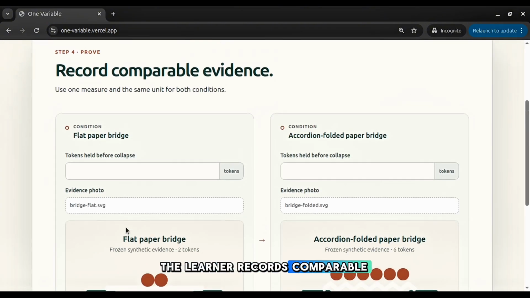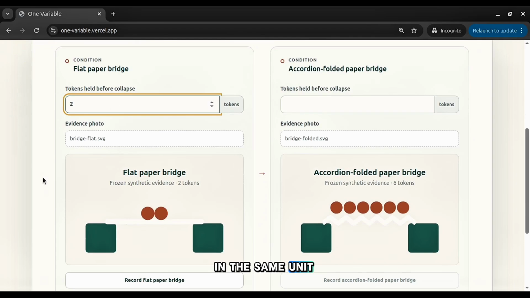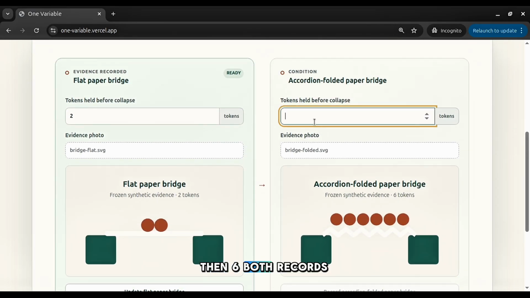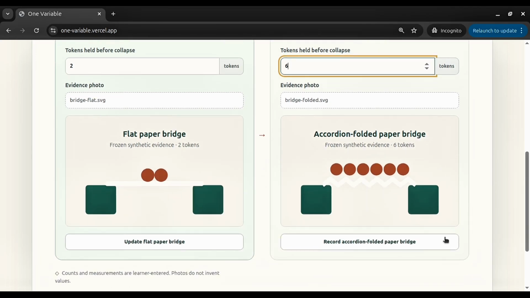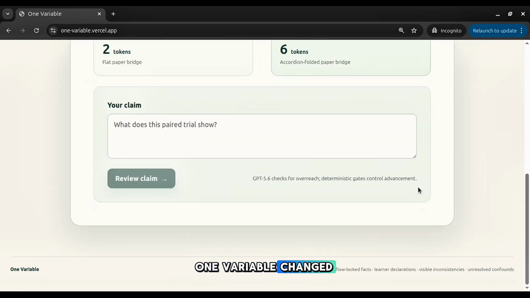The learner records comparable baseline and changed condition evidence in the same unit: 2 tokens, then 6. Both records are required. Photos preserve observations, but one variable never claims that 2 images prove only one variable changed.